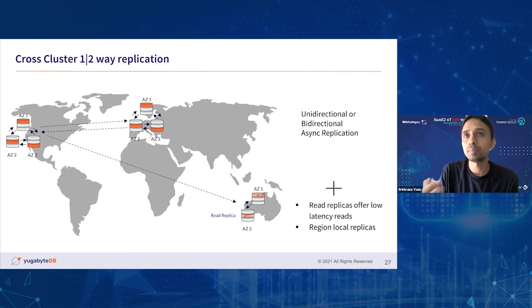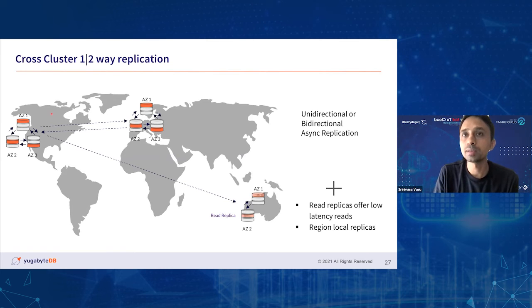Another interesting pattern is cross-cluster replication. The difference between read replicas and cross-cluster is, in the case of read replicas, the data gets replicated asynchronously, and these read replicas are meant only for serving read queries. For example, if you want to have individual clusters distributed across different regions, you can do that as well. So one in the US, one in one of the data centers in Europe, or maybe another cluster in Southeast Asia as well, right?